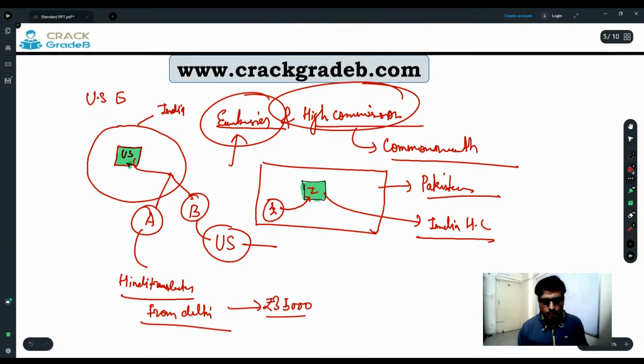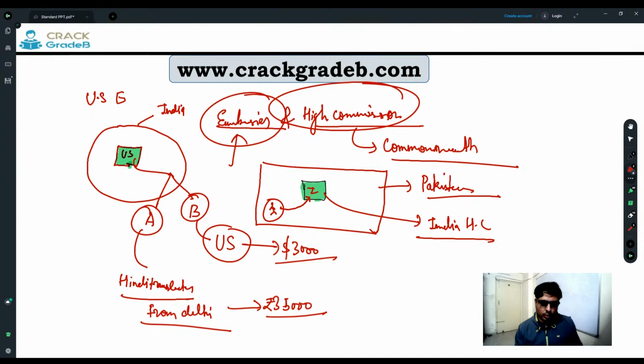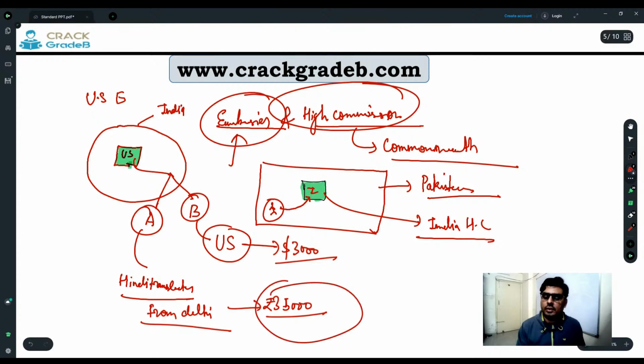Whereas person B is getting a salary of, suppose, $3,000. Fine. So he is getting a salary of $3,000 and the other is drawing a salary of 35,000 Indian rupees, while working in the US embassy.